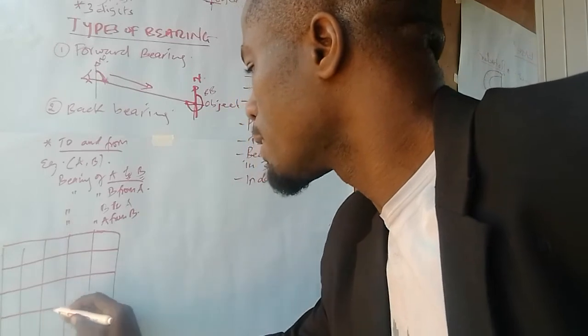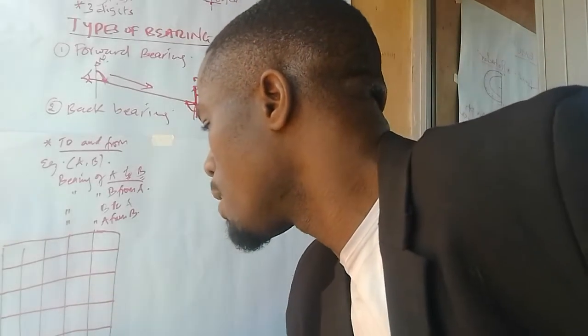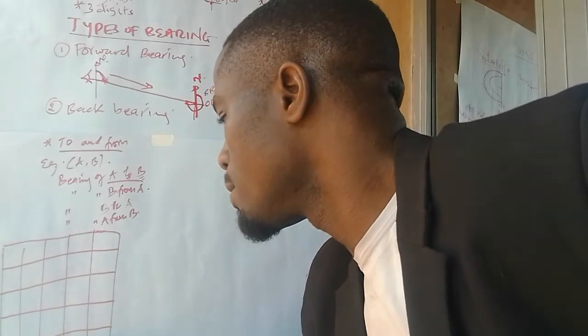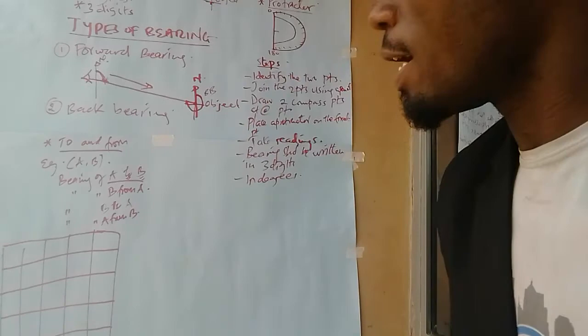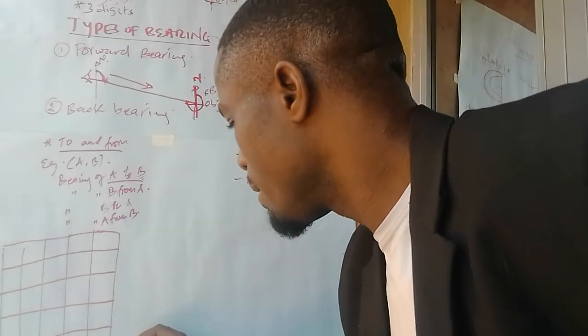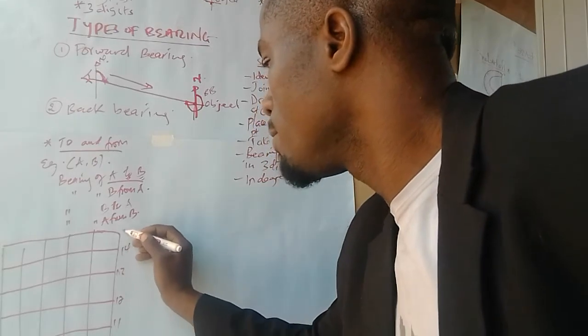Assuming you have 01, 02, 03, 04, 05, 06, those are eastings. We have northings, maybe 10, 11, 12, 13, 14, 15.